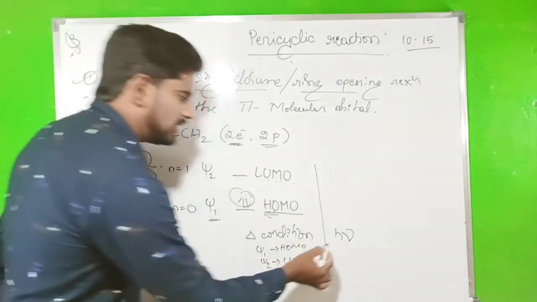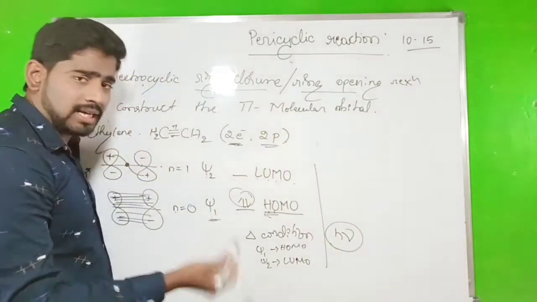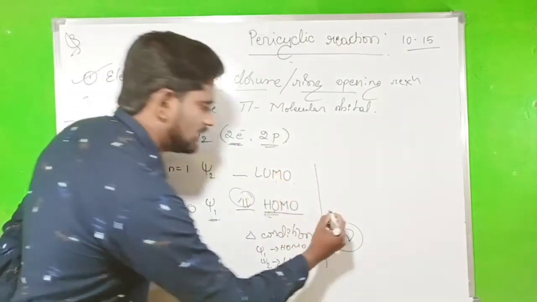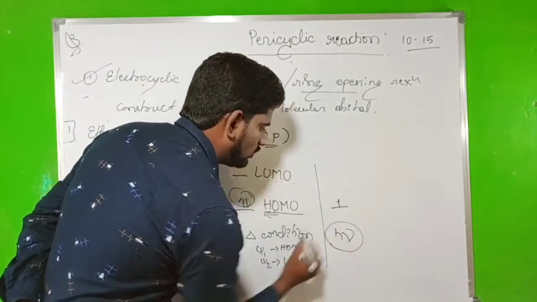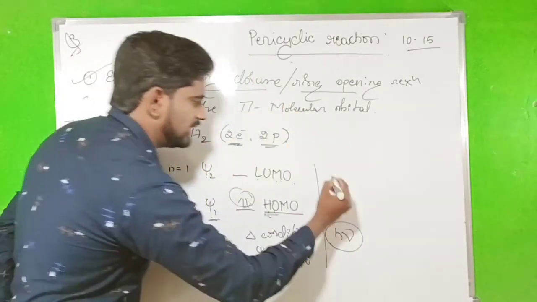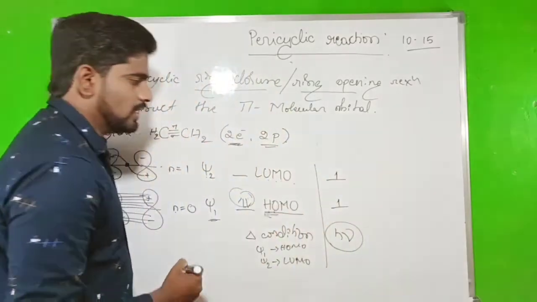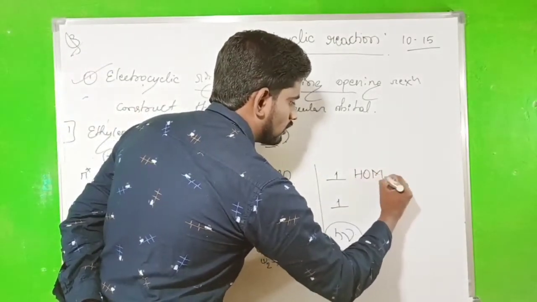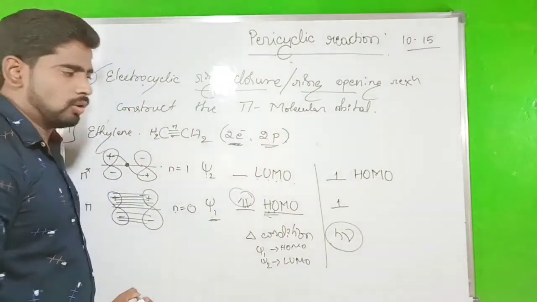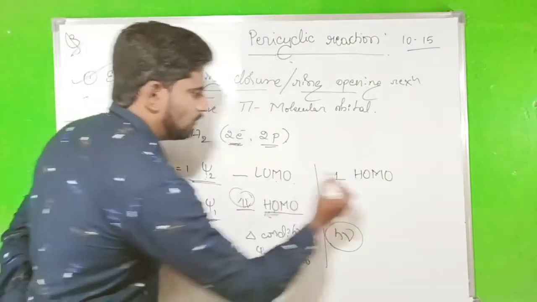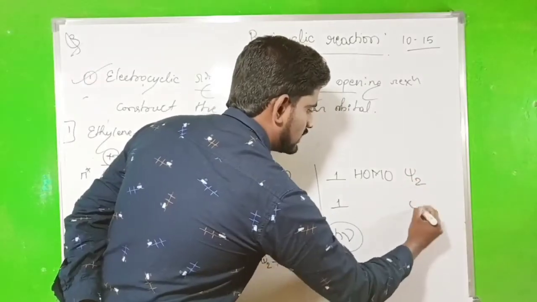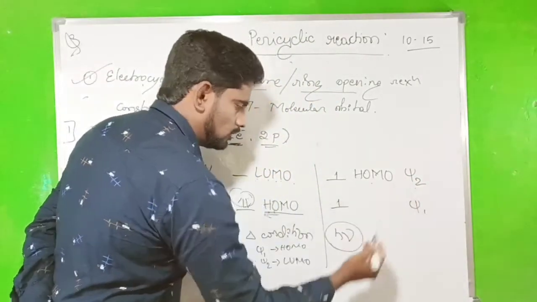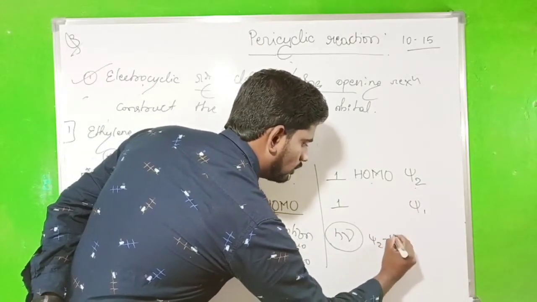While we are discussing the photochemical condition, one of the electrons is excited to the higher energy level. Look here, one electron is here, excited to the higher energy level, that is this one. So now this one will be the HOMO. ψ1 does not contribute here. ψ2 will be the HOMO.